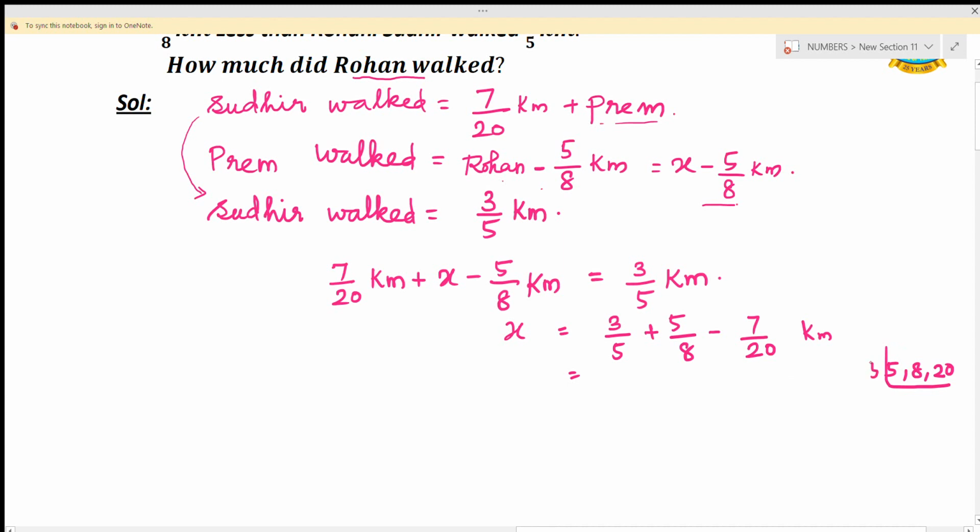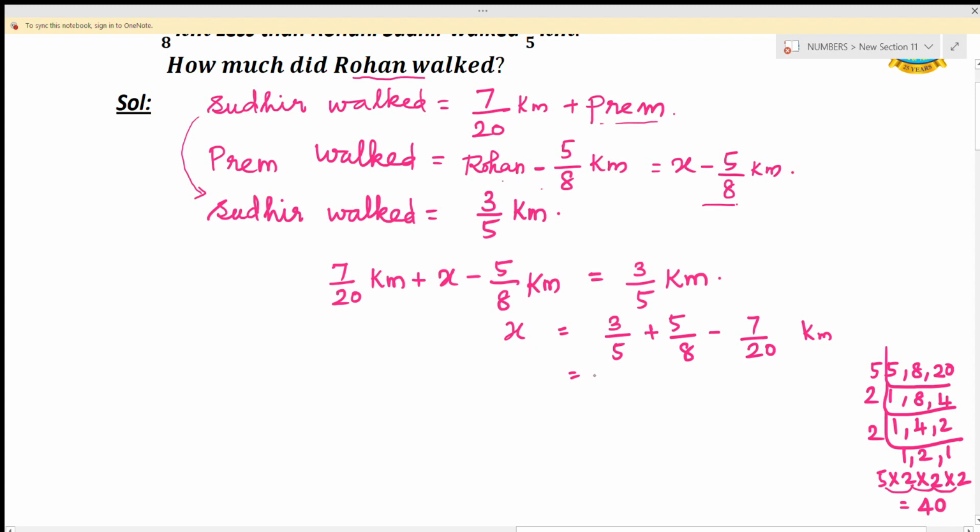Dividing by 2 repeatedly, the LCM is 5 into 2 into 2 into 2. 5 2s are 10, 10 2s are 20, 20 2s are 40. So here 40 is the LCM.